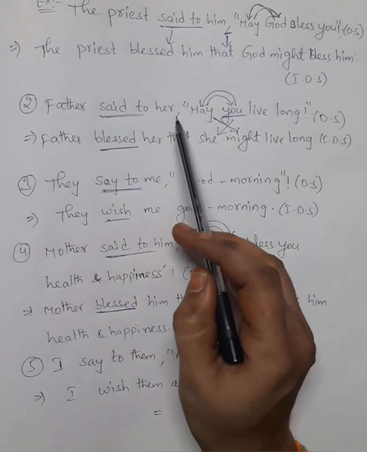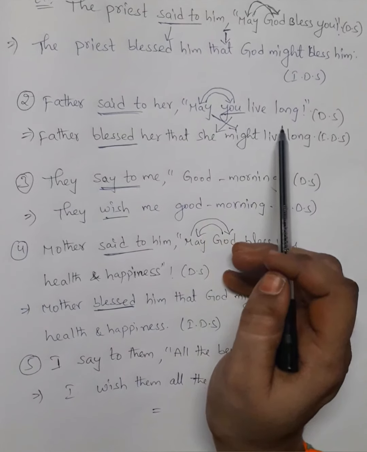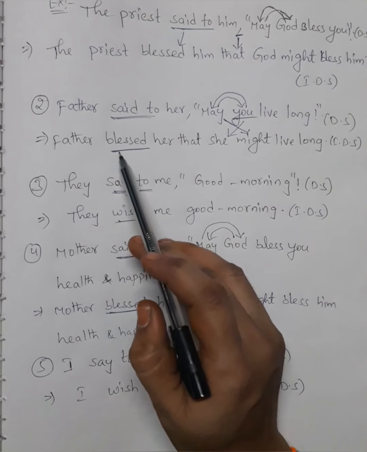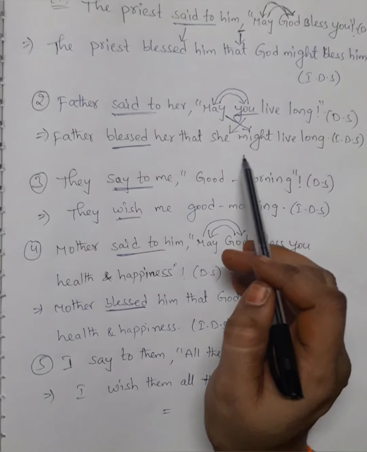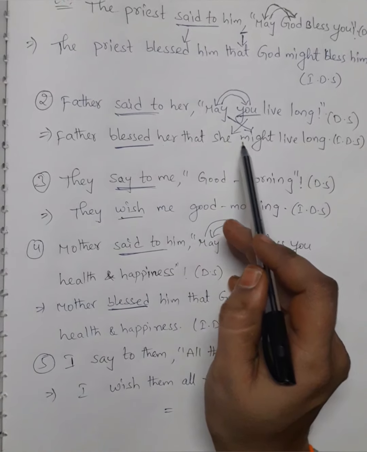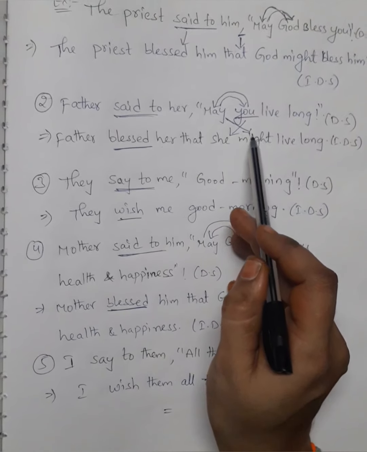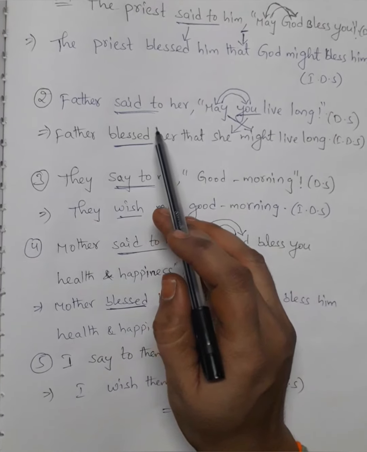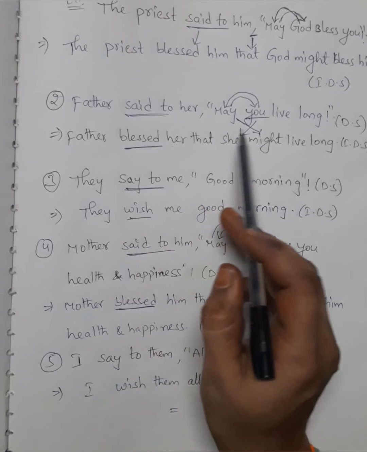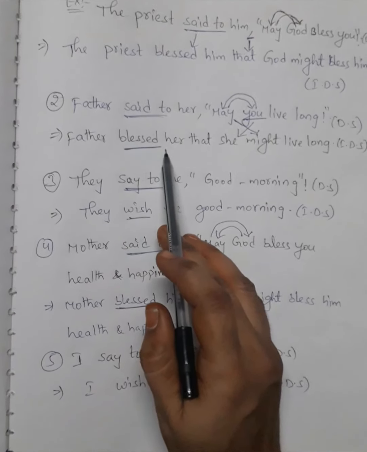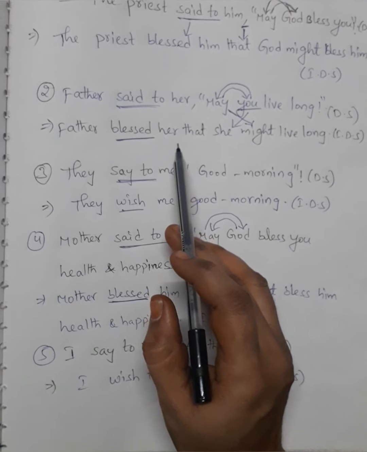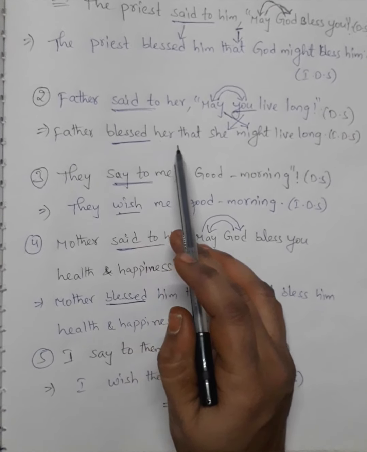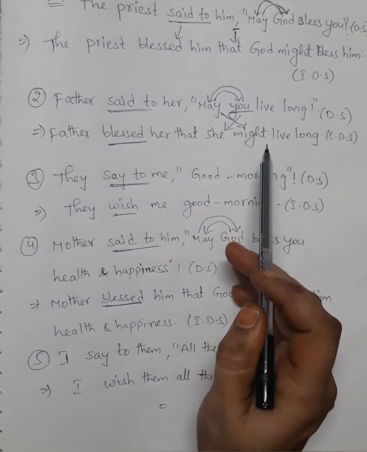Next example. Father said to her, may you live long. It's a direct speech. Here also father blessed her that she might live long. It's an indirect speech. May becomes might, the past form of may, and you becomes she. Said to becomes blessed. It's a boon. Father blessed her that she might live long. It's an indirect speech.